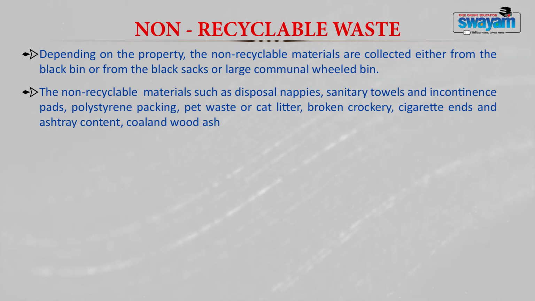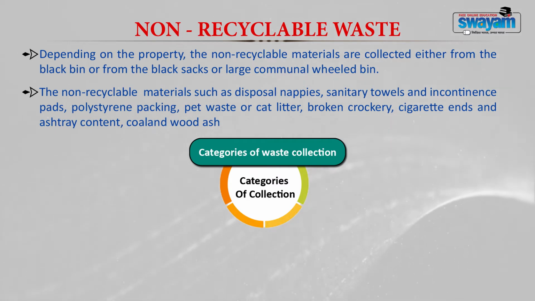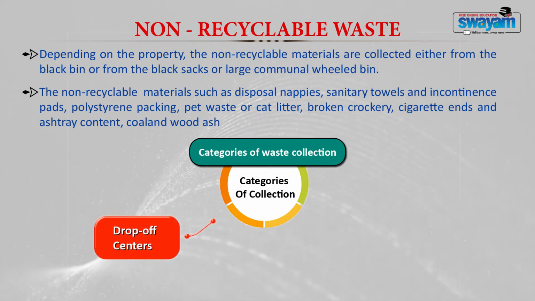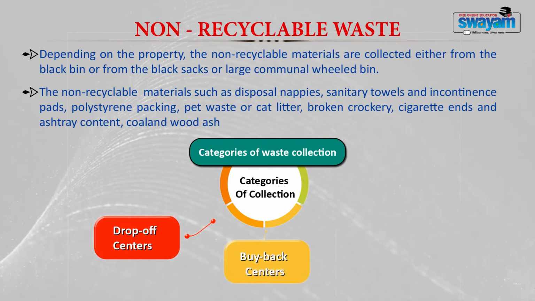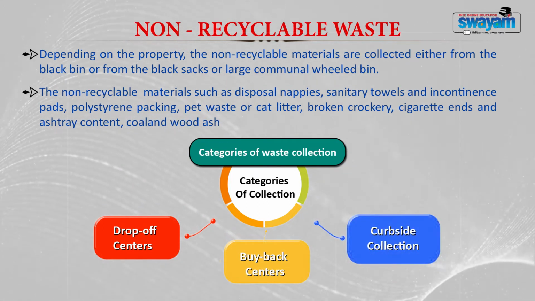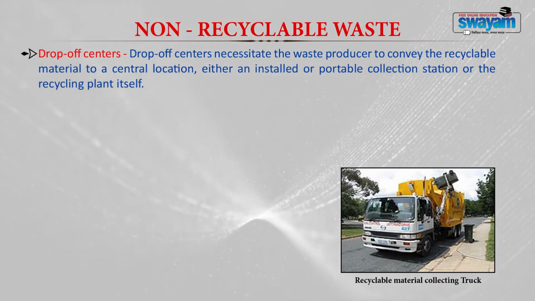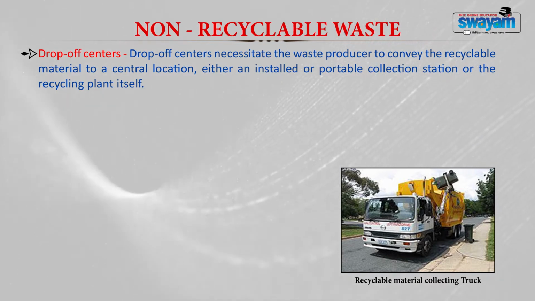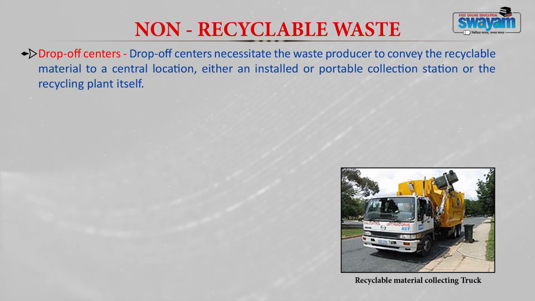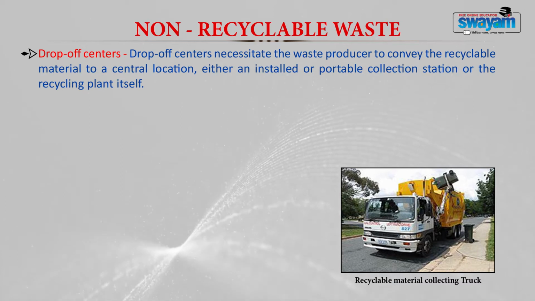Let me discuss different categories of waste collection centers. There are 3 types of waste collection centers: drop off waste collection centers, buyback waste collection centers and curbside waste collection centers. Drop off centers necessitate the waste producer to convey the recyclable material to a central location, either an installed or portable collection station or the recycling plant itself.